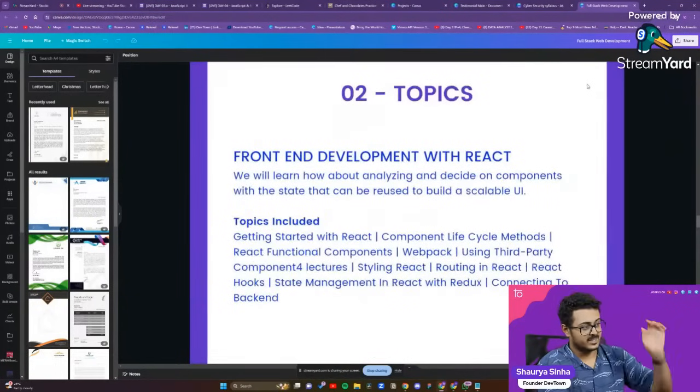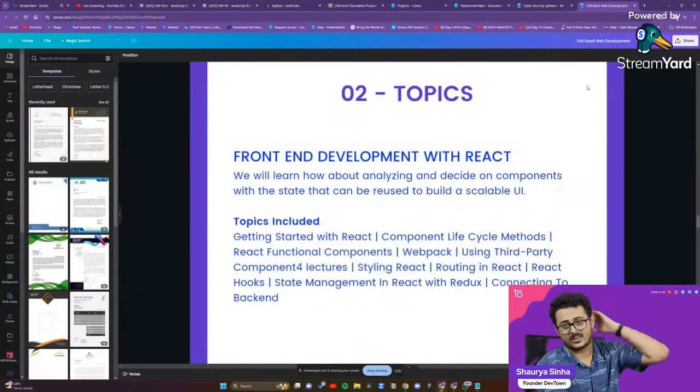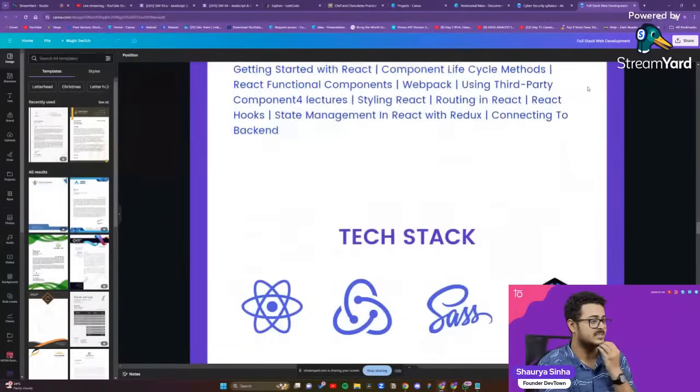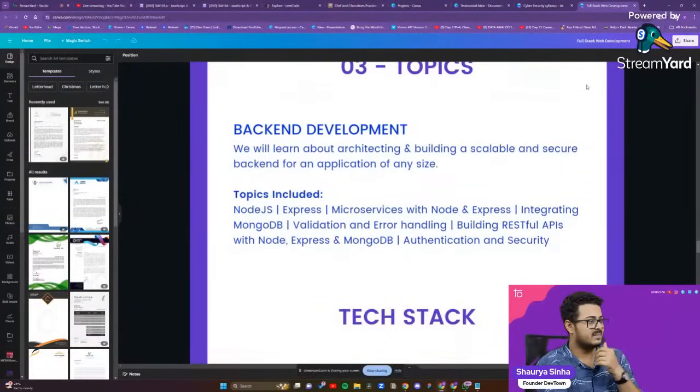Then you are having your front end development with React. You can take up a screenshot as well. Pause it to take up a screenshot. Back end development right over here as well. Pause it, take up a screenshot.